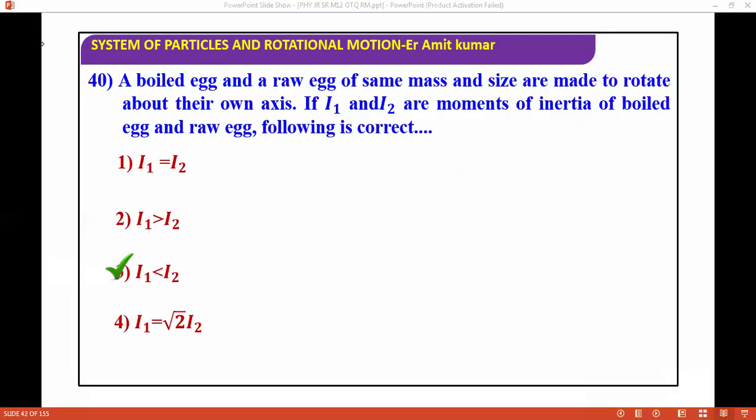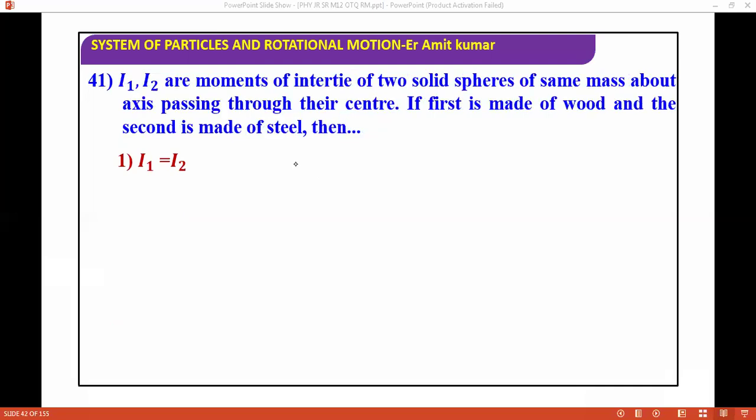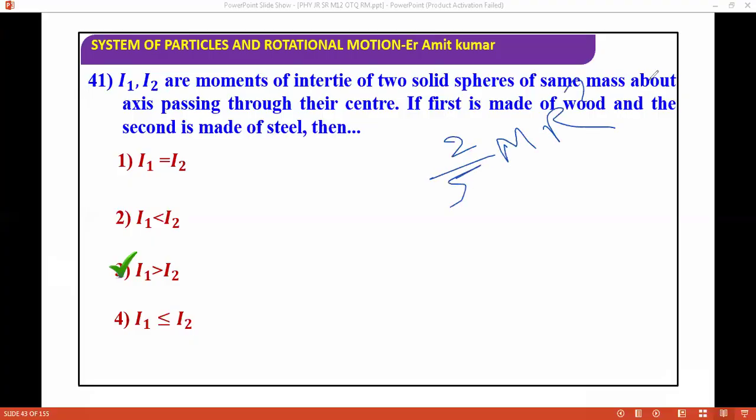Next question: we have two solid spheres of the same mass, with axes passing through their centers. The first is made of wood and the second is made of steel. Again, it's an easy question. First of all, what is the moment of inertia of a solid sphere? It is 2/5 mr square. If you see, the second is made of steel, so all the heavy mass will be nearby the axis. That is the reason its moment of inertia will be less.